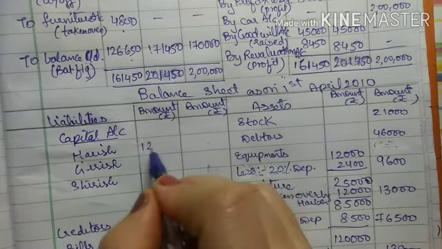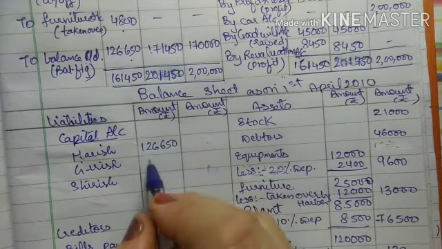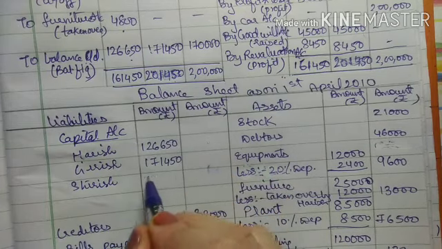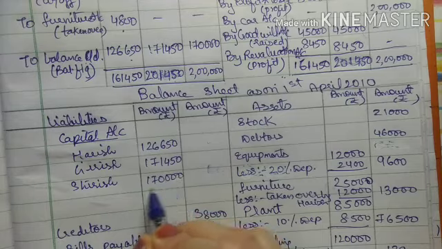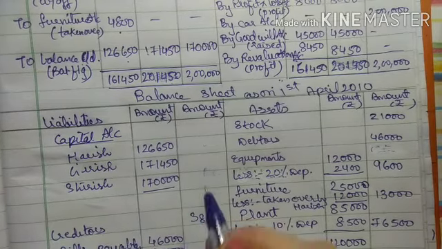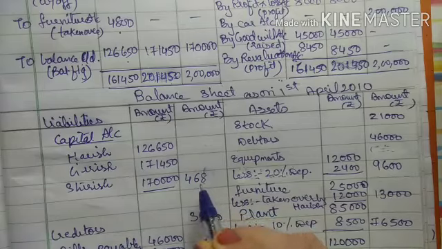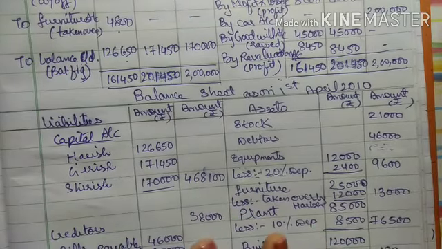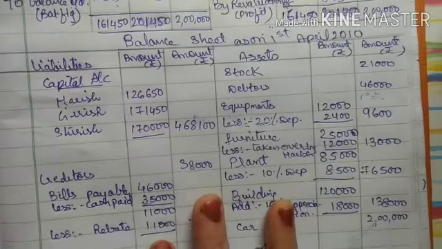So Harish is 1,26,650, Girish is 1,71,450, Sirish is 1,70,000. So when I total all the three amounts in outer column, I will get 4,68,100, right?